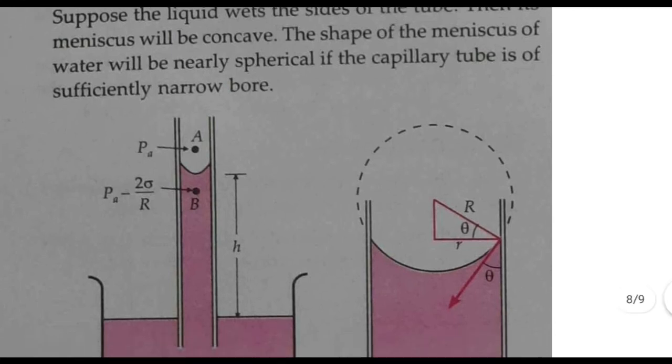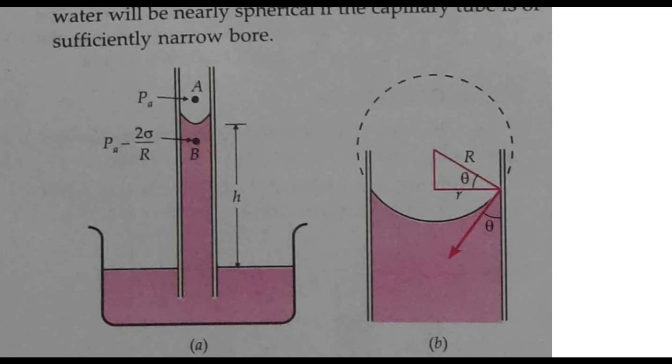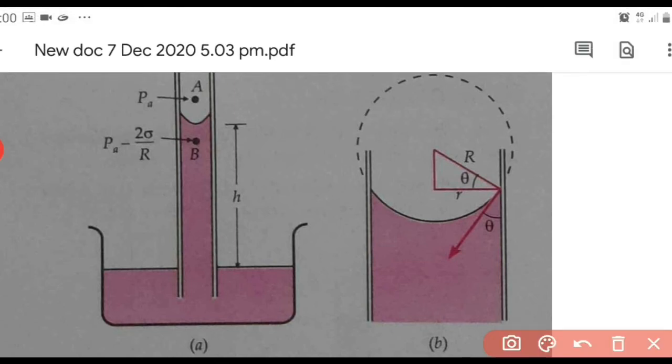So such a tube we take and we have the setup as shown. Small r is the radius of the tube, and you can see capital letter R from the second picture, the capital letter R is the radius of that spherical meniscus. So we can assume that the concave surface of the meniscus to be a part of a sphere. For the sphere, the radius is capital letter R. So small letter r is the radius of the tube and capital letter R is the radius of the meniscus.